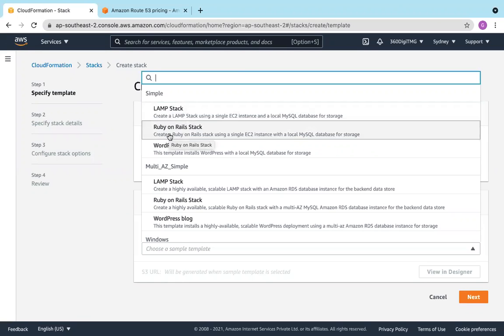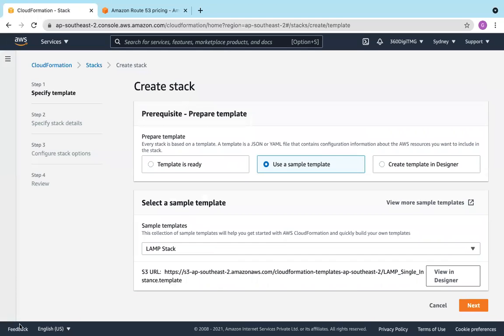Or the Ruby on Rails stack. So Ruby comes with the installation, an EC2 instance with Ruby installed in it, and also a MySQL database for storage. Then the WordPress blog. The template installs WordPress on a local MySQL database for storage. So these are some templates. Let us use LAMP stack and check what it does.